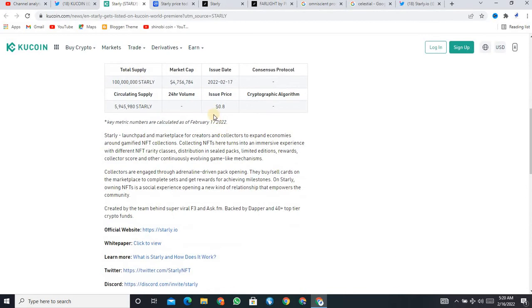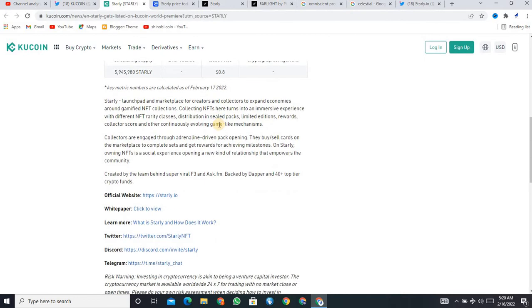You can see the price is right now $0.8, and STARLY is a launchpad and marketplace for creators and collectors to expand the economics around game-filled NFT collections. Collecting NFTs here turns into an immersive experience with different NFT rarity classes. Distribution is through sold packs, limited edition rewards, collector score, and other continuously evolving game-like mechanisms.